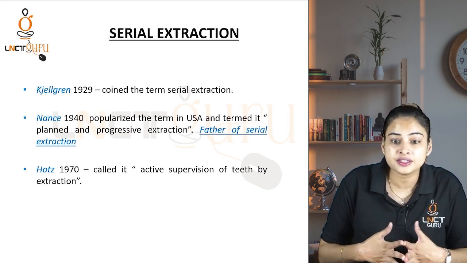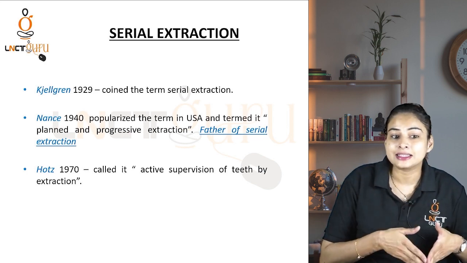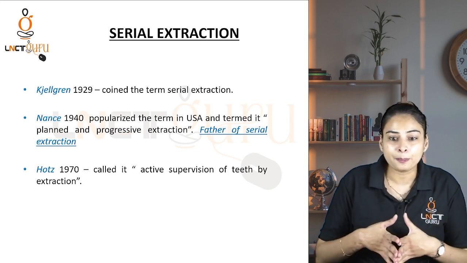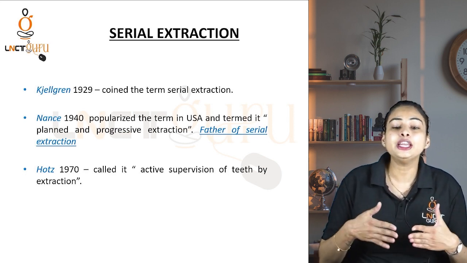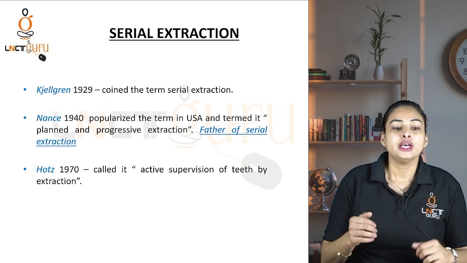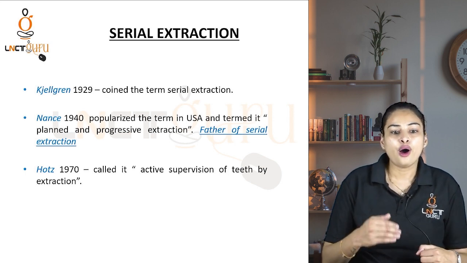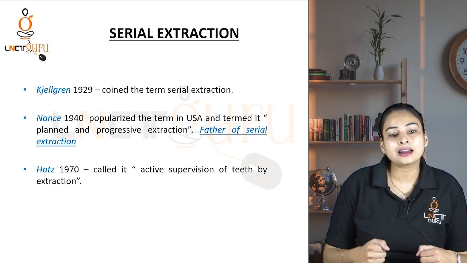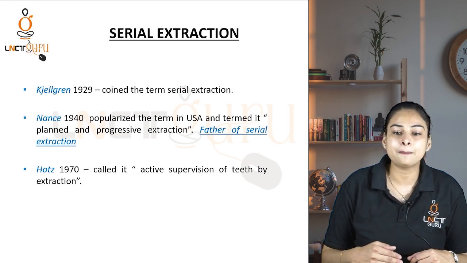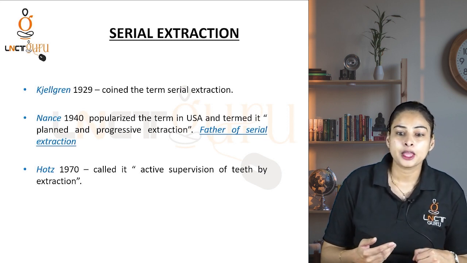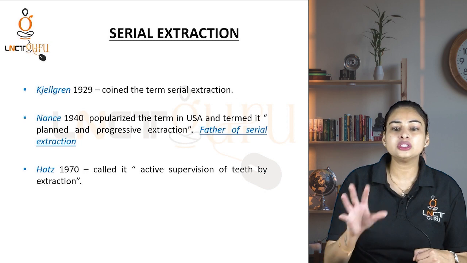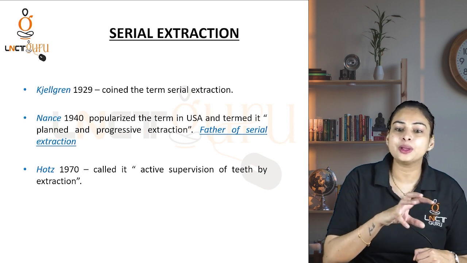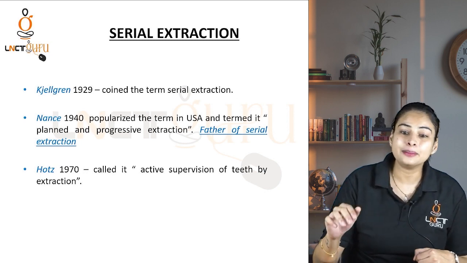So who is the father of serial extraction? It is Nance. In 1940, he popularized the term in USA. Okay? In 1970, Hotz called it active supervision of teeth by extraction. So keep it in mind because these are a few questions that are usually asked in your MCQs.